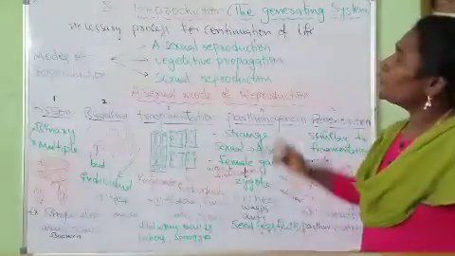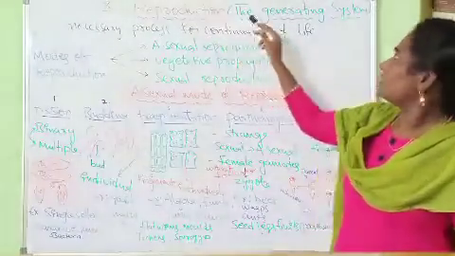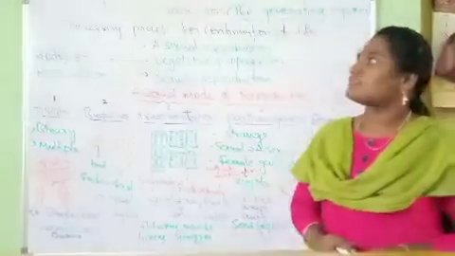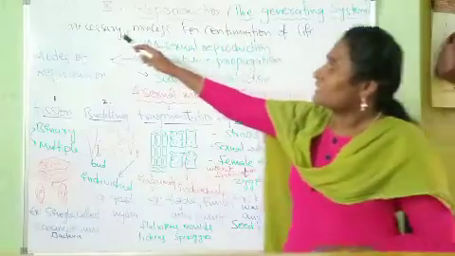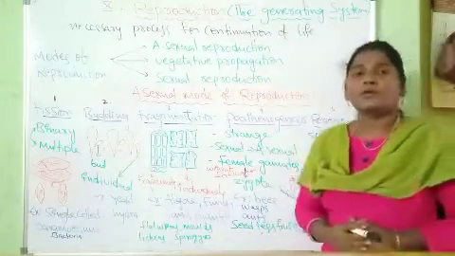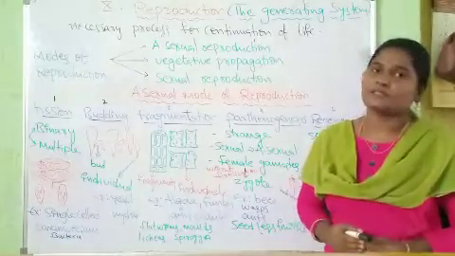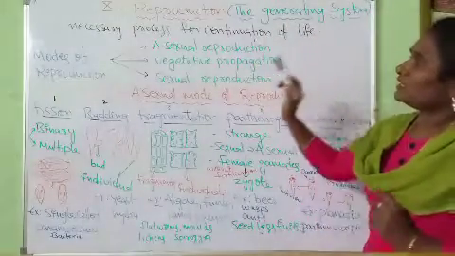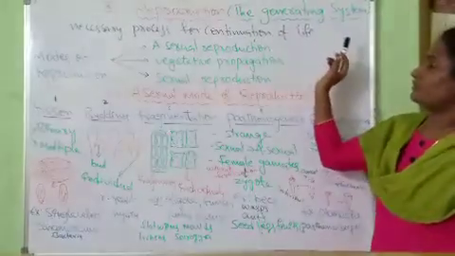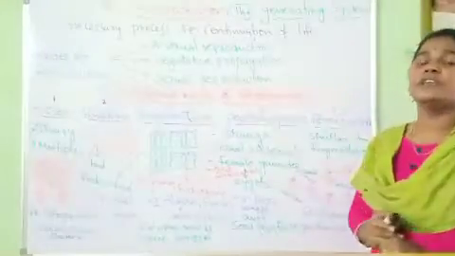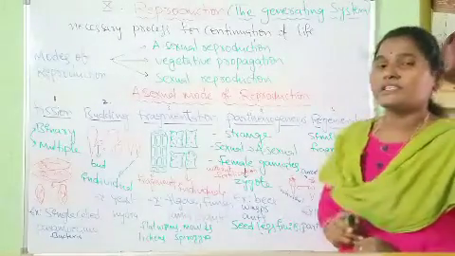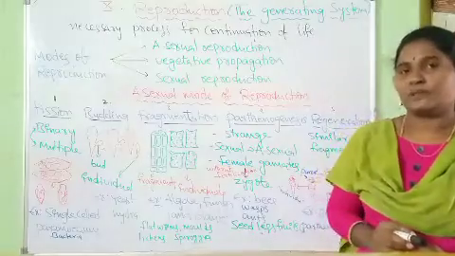Now I am going to teach about reproduction, the generating system. In plants and animals, reproduction is a necessary process for continuation of life by producing offsprings. Here, offsprings means young ones, new individuals.